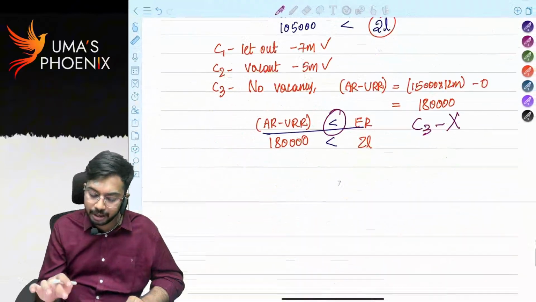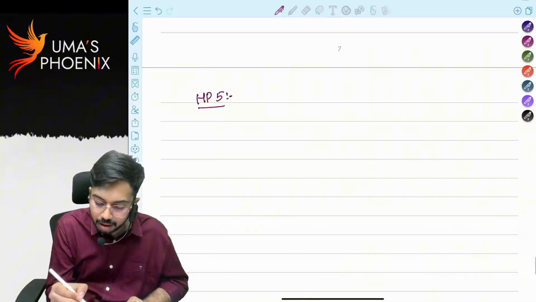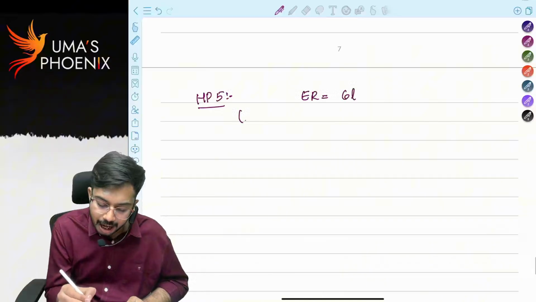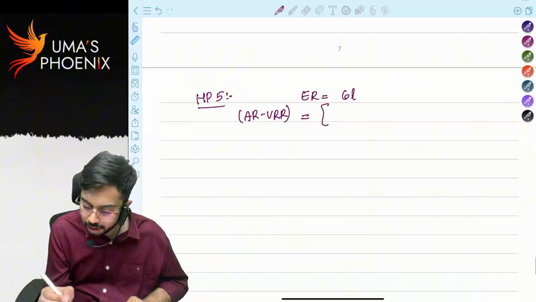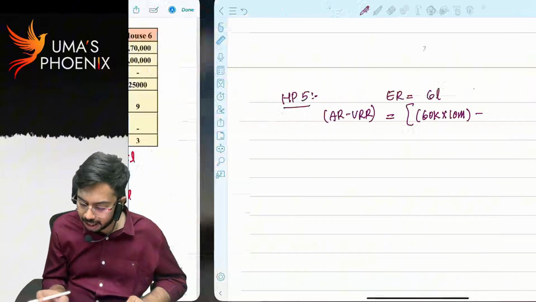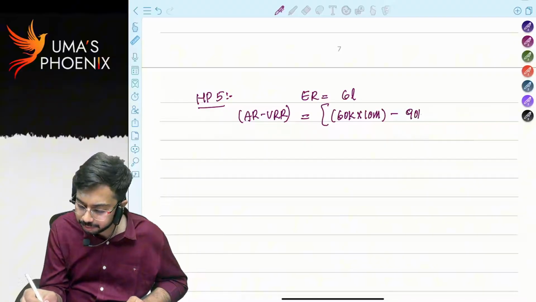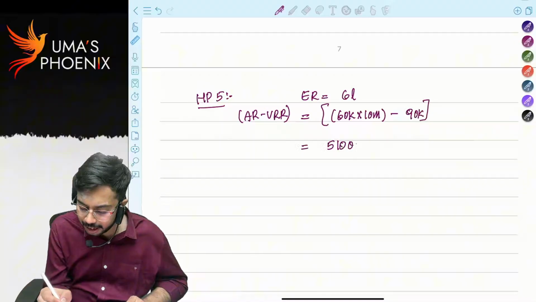Now let us see house property 5. Expected rent 6 lakhs. Actual rent minus unrealized rent: how much? 60,000 into 10 months minus unrealized rent of 90,000. 6 lakh minus 90,000 is 5 lakh 10,000.